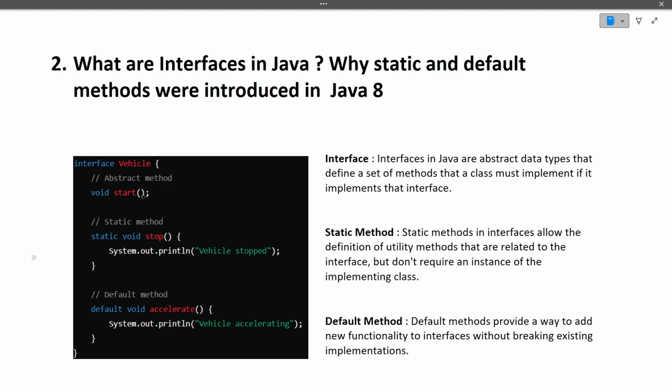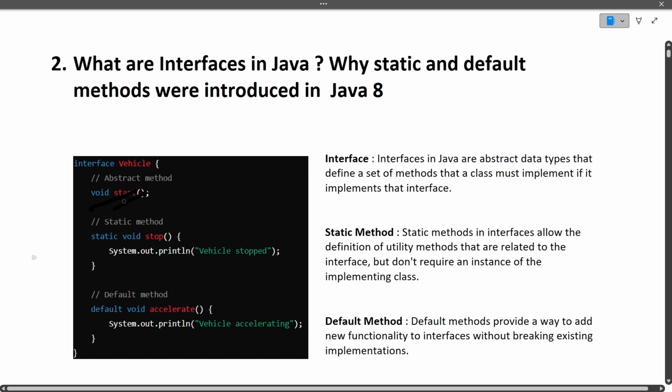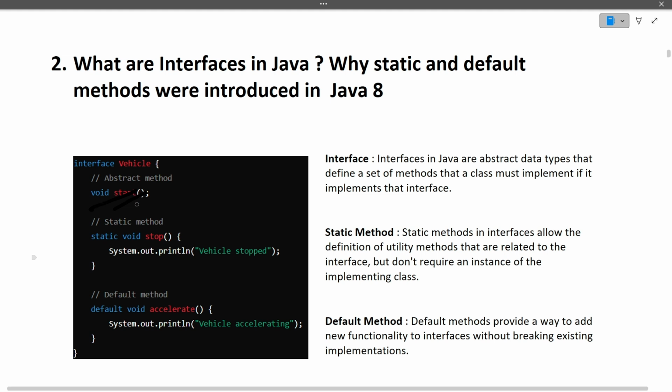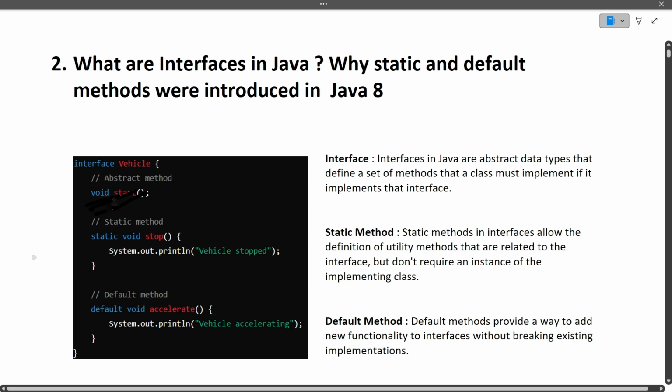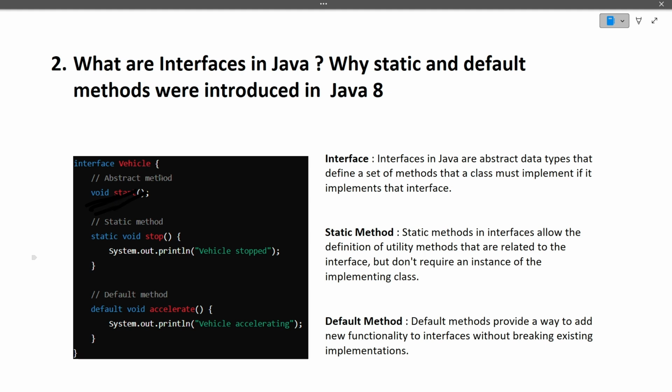What are abstract methods? Abstract methods are like this. See, you can see this void start. Abstract methods are those methods in which we declare the method only, we do not give the body of it. So if you see here the void start, we have only declared the method, we have not given the body of this method. When this interface is implemented by a class in future, then this particular method will be implemented. The body of this method will be given in that class which is implementing this interface. So this is a simple definition of what an interface is. It consists of abstract methods.